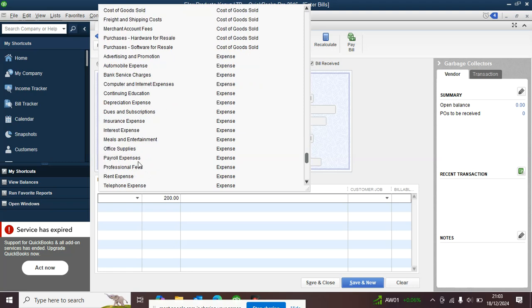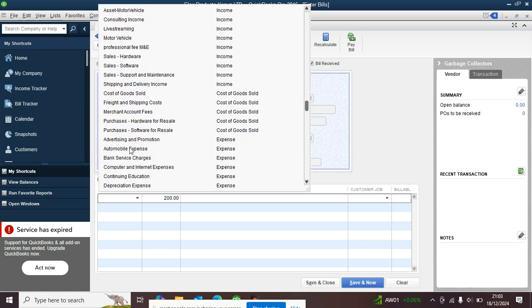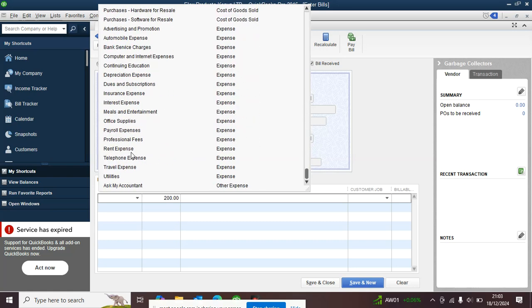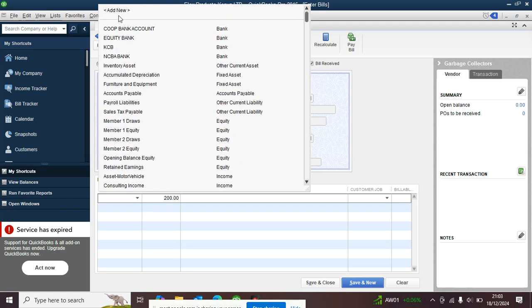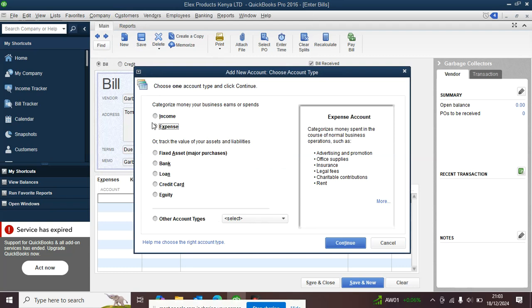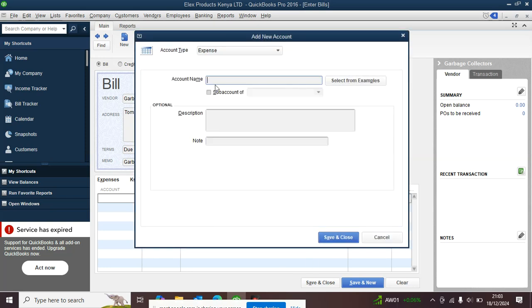Ours is garbage collection. If we don't have, for example, garbage collection here, and we want to be very specific about this account, what you are going to do is add it as an expense, like office supplies, rent. We can just hit that, and we can say garbage collection. You can call it garbage collection services.